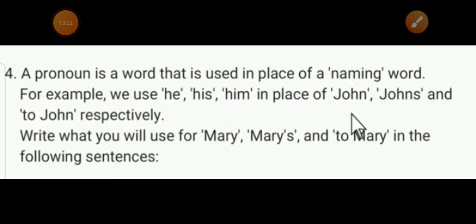Like I told you, students, with a pronoun we use a word instead of a name. Here we use some pronouns, he, his, and him in place of John, John's, and to John respectively.